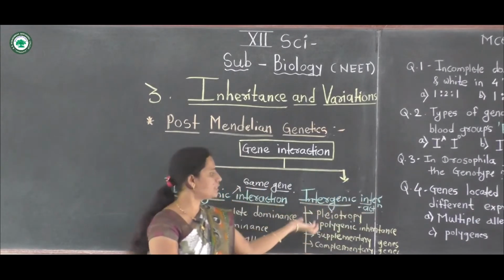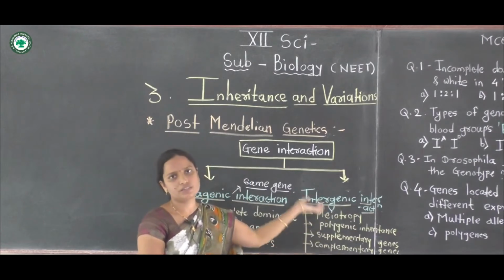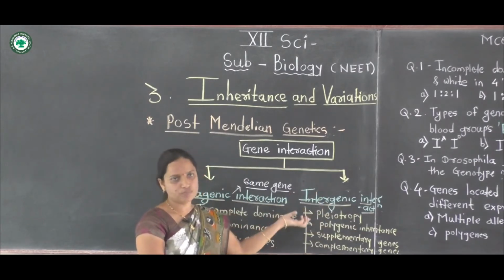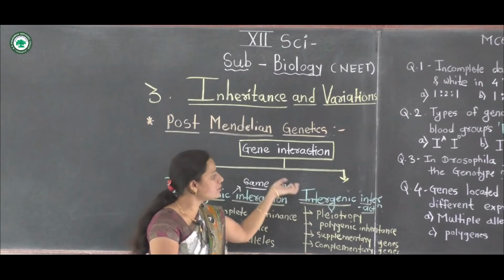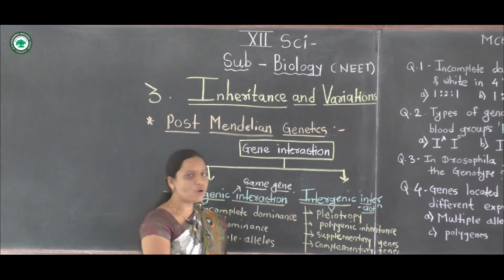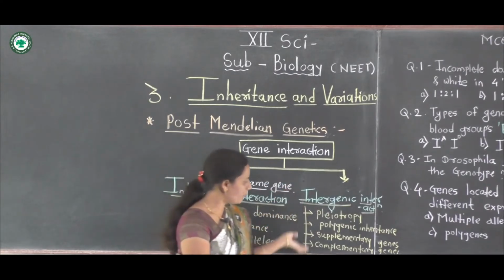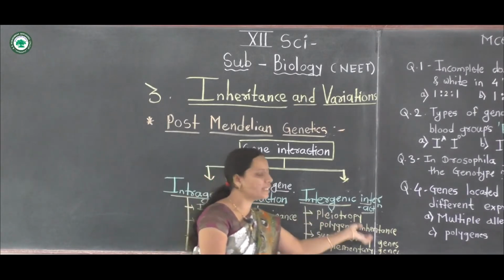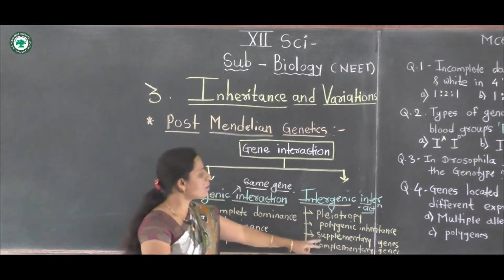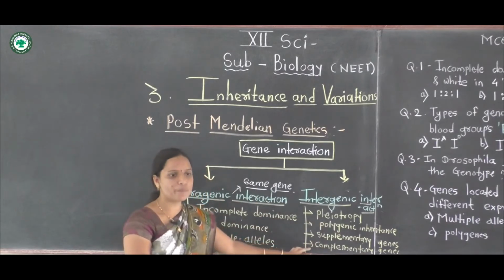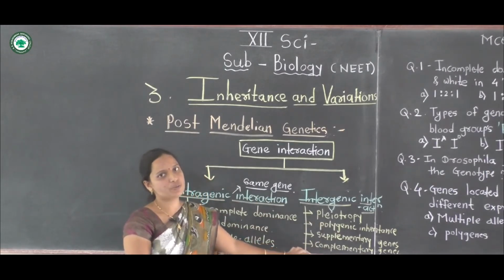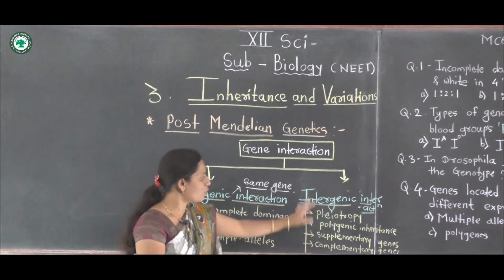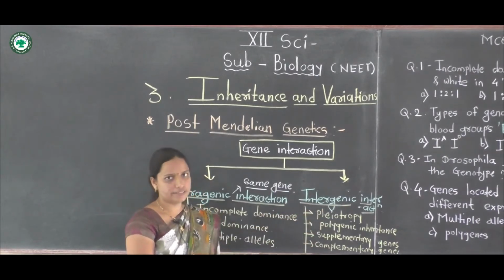It involves pleiotropic genes, polygenic inheritance, supplementary genes, complementary genes, and also epistasis.